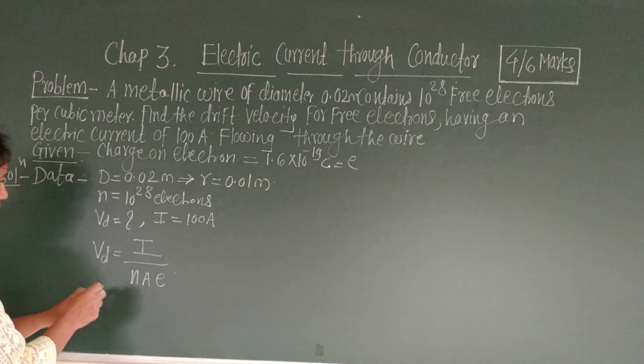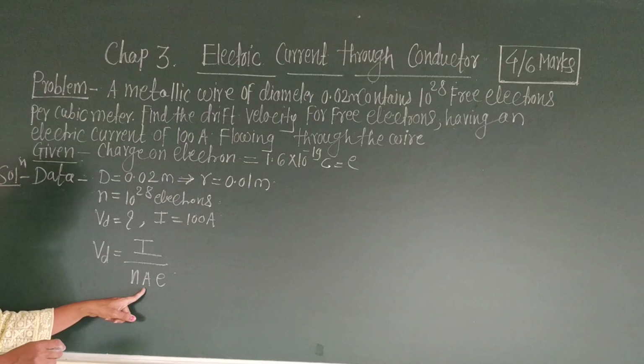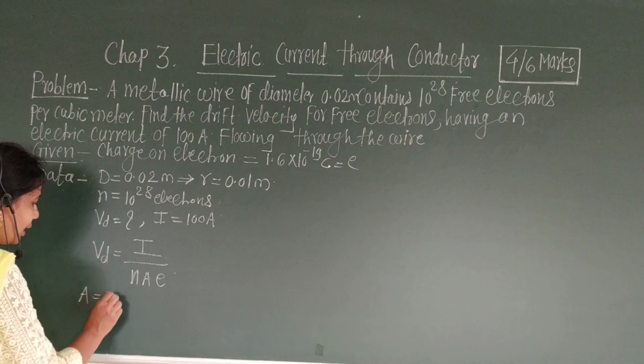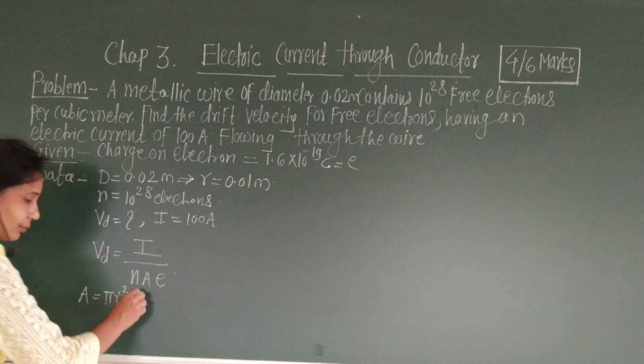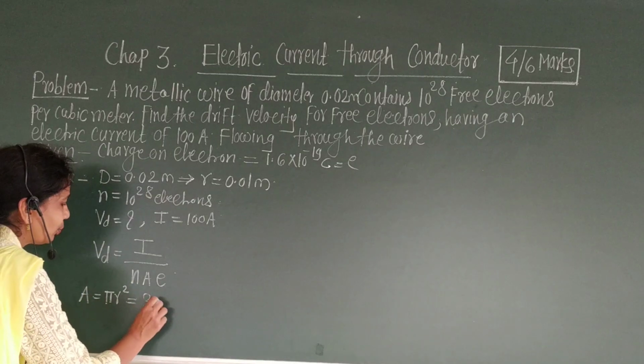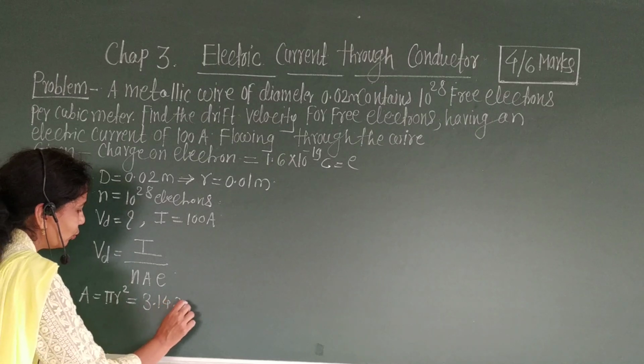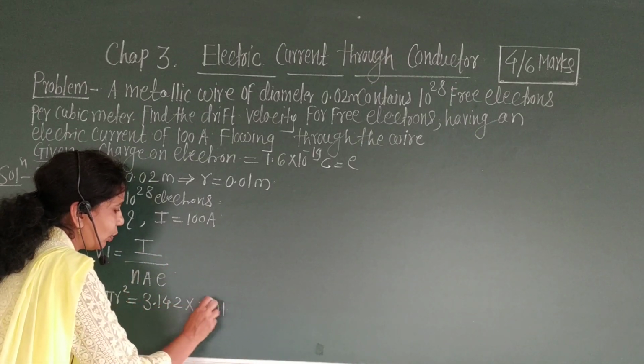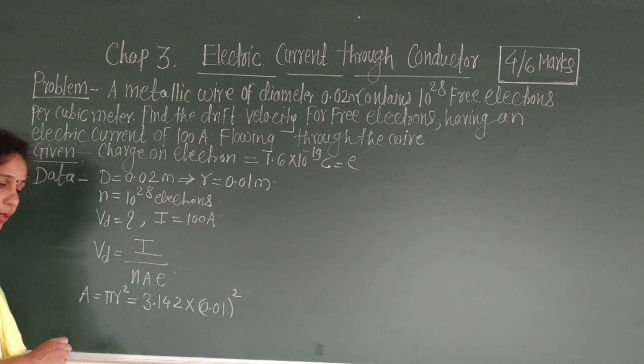Then first we calculate the A. What is the area? A is pi r square. Pi is 3.142 into r is 0.01 bracket square.